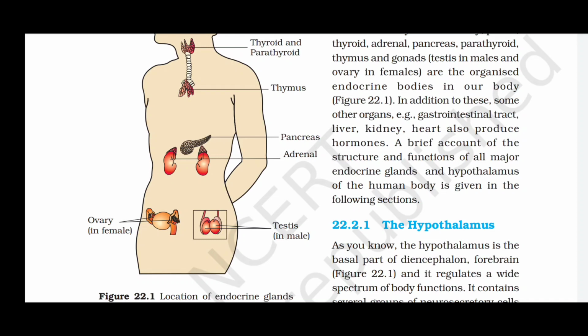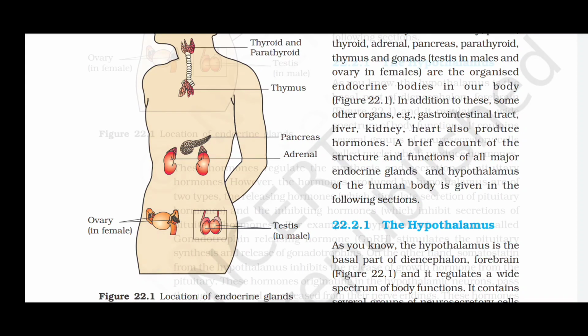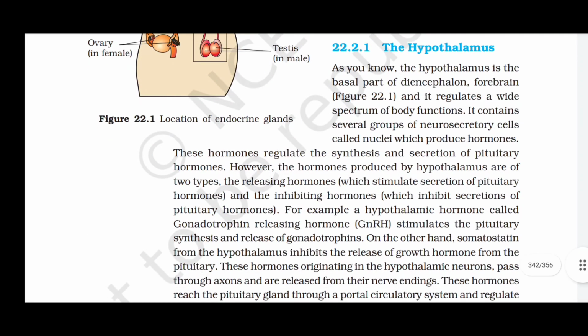A brief account of the structure and function of all major endocrine glands and the hypothalamus of the human body is given in the following sections. The hypothalamus. As you know, the hypothalamus is the basal part of the diencephalon, forebrain, and it regulates a wide spectrum of body functions. It contains several groups of neurosecretory cells called nuclei, which produce hormones. These hormones regulate the synthesis and secretion of pituitary hormones.